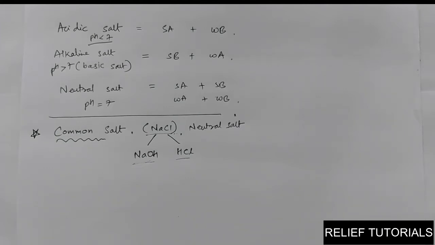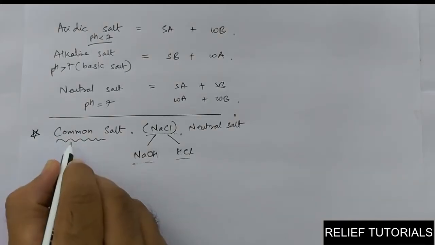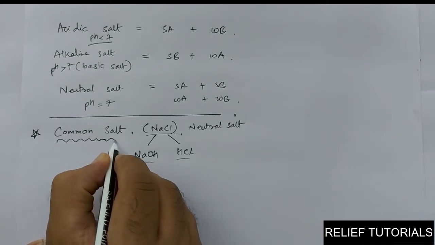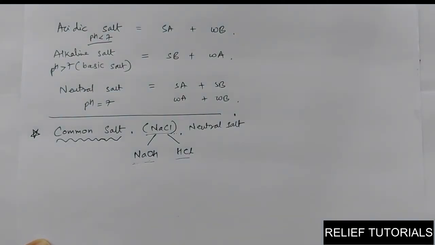Some of the important raw materials we are going to study further. So overall, common salt is a very important salt in our day-to-day life, common salt itself is helpful and many other products can be obtained from common salt.